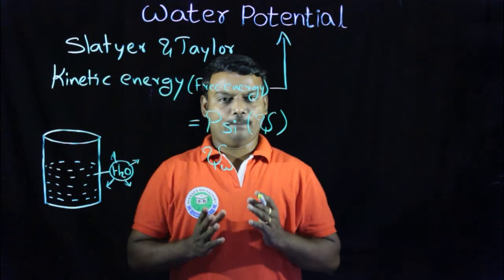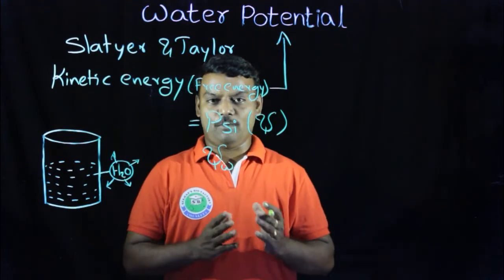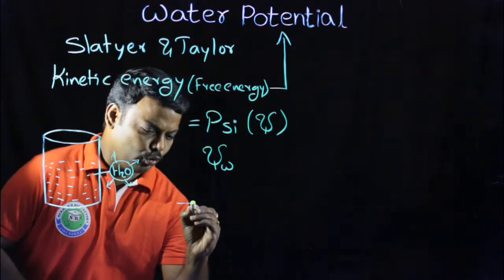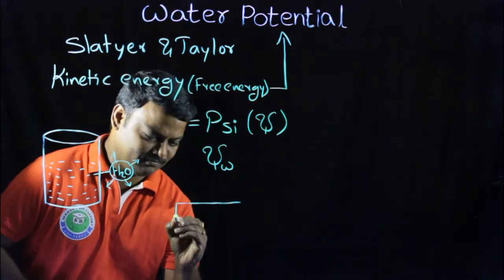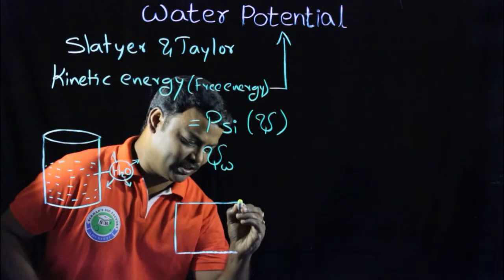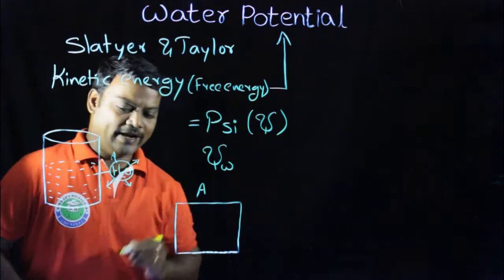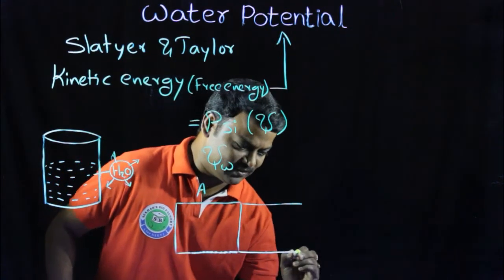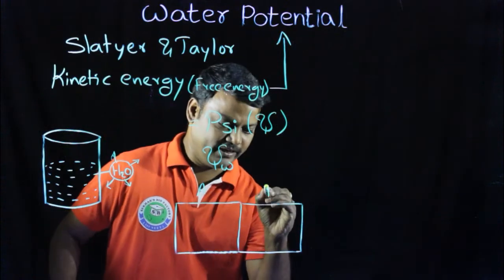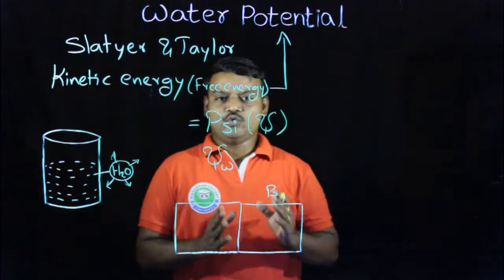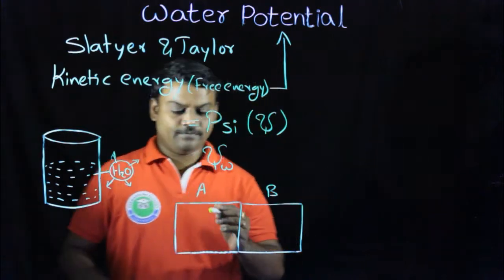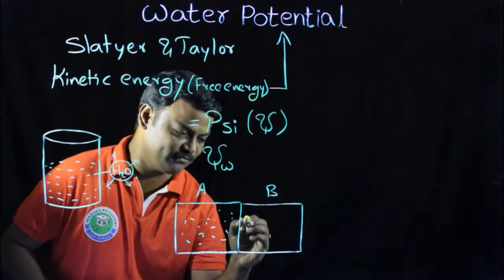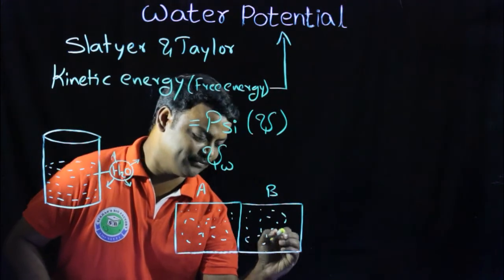To understand the water potential gradient and movement of molecules, take one example of two closely contacting systems. System A is closely in contact with system B. Initially, solution is present in both.